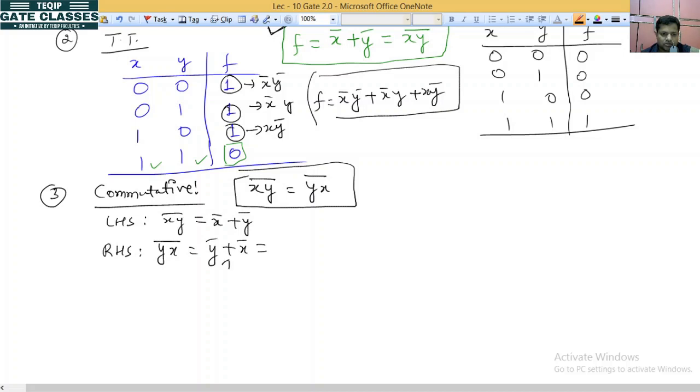Now this is an OR operation, and OR obeys the commutative law. So we can interchange the positions of the variables. We can write it like this also. So what does it mean? It means that the NAND gate holds the commutative law.